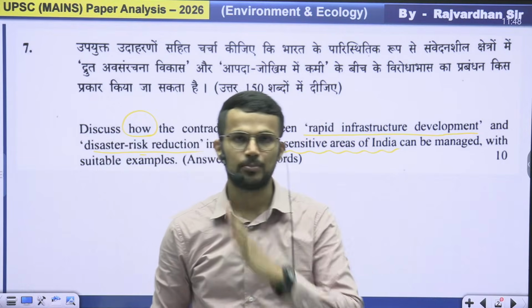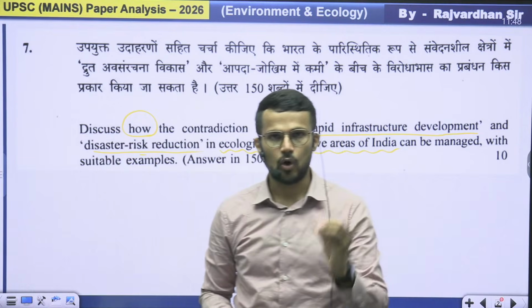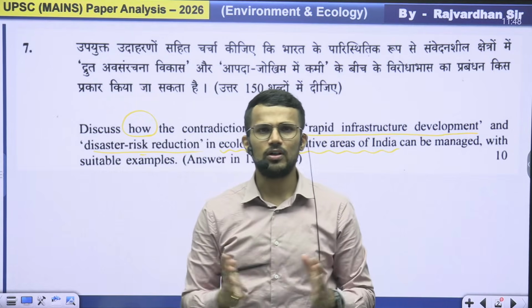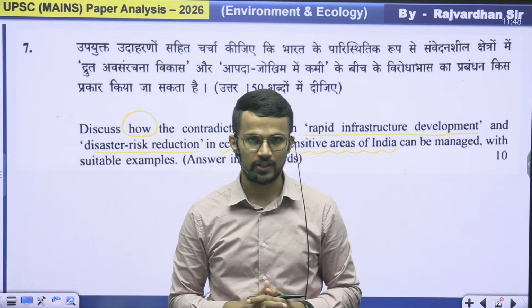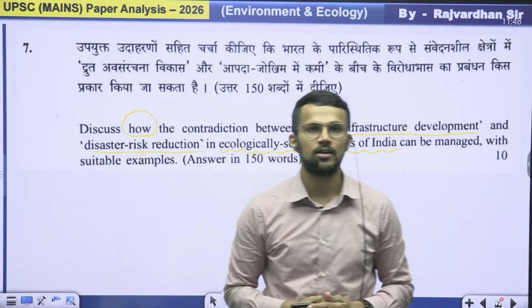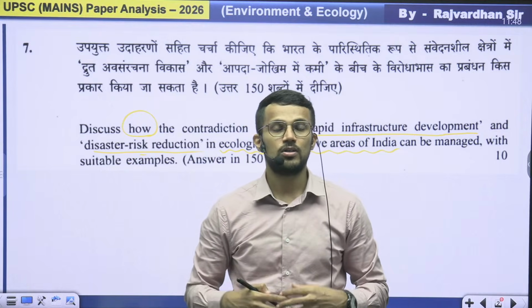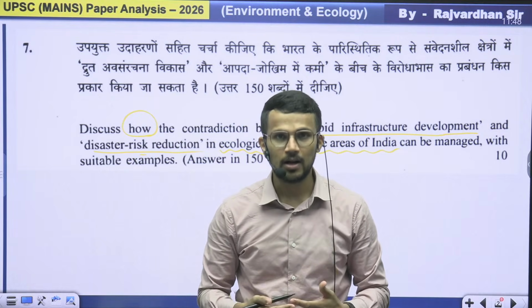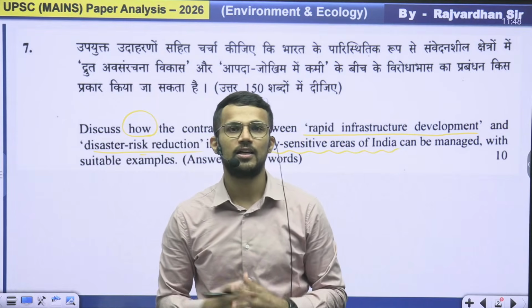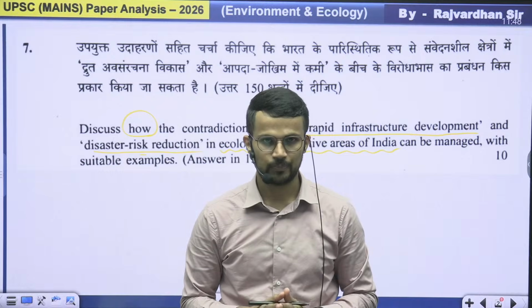For example, the disaster that occurred in Wayanad in 2024 was not an isolated event. You must be aware of the landslide we saw in Wayanad in 2024. That was the result of unplanned development carried out in that fragile area of the Western Ghats.